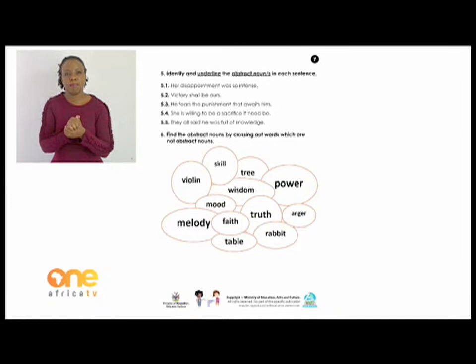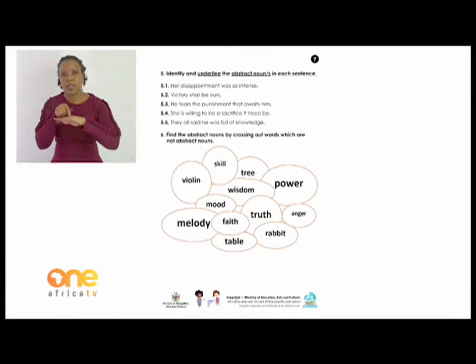Number 1, her disappointment was so intense. Our abstract noun there is disappointment. So you'd underline that and then do the rest.